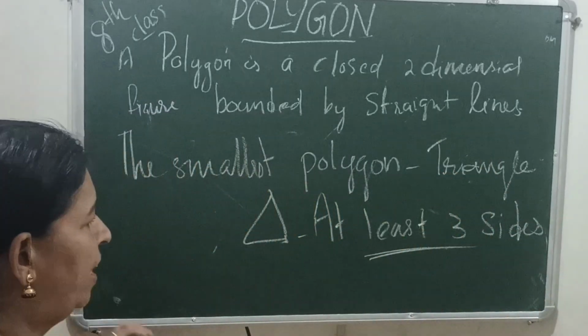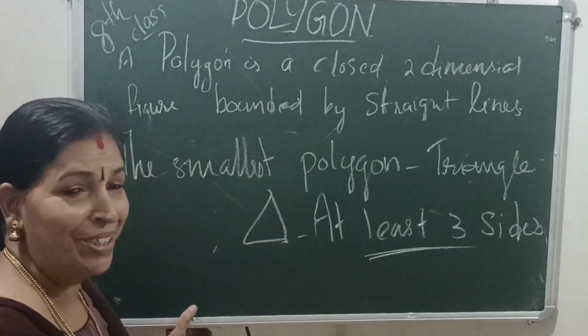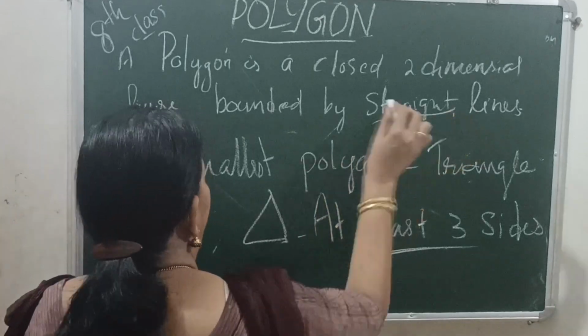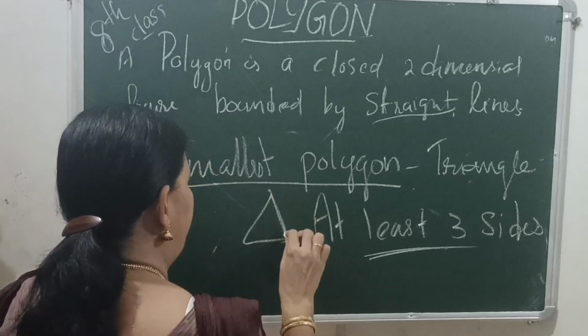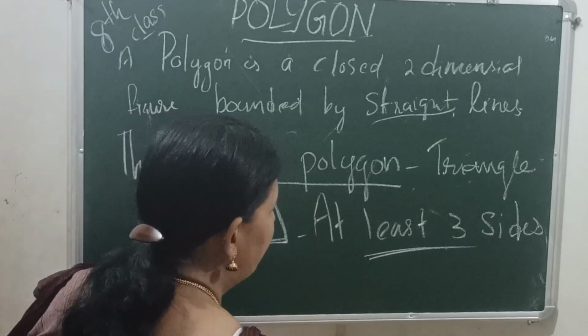A polygon has at least 3 sides. A polygon is a closed two-dimensional figure bounded by straight lines. The smallest polygon is the triangle, that is a 3-sided figure. A polygon has at least 3 sides.